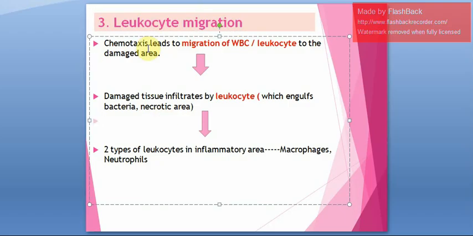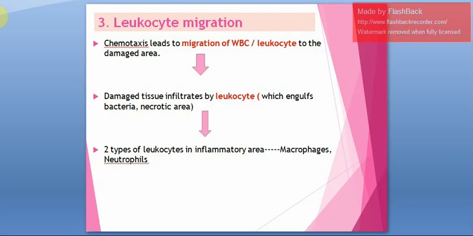Here in leukocyte migration, mostly chemotaxis will result in migration of WBC or leukocytes to the damaged area, because all this has to be repaired. The injured body part has to be repaired, no? So this chemotaxis happens. Already I have told what is chemotaxis. Chemotaxis means what?